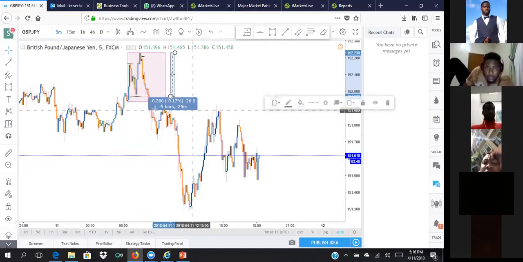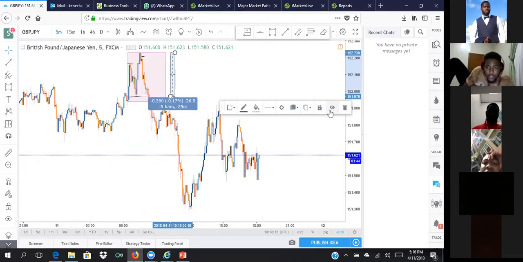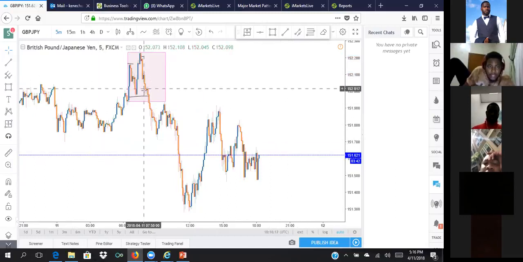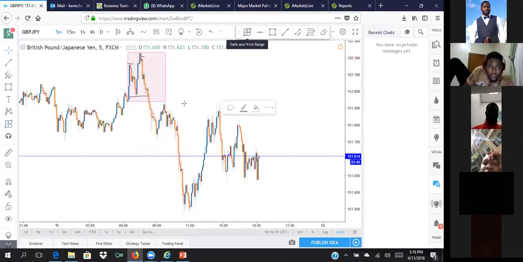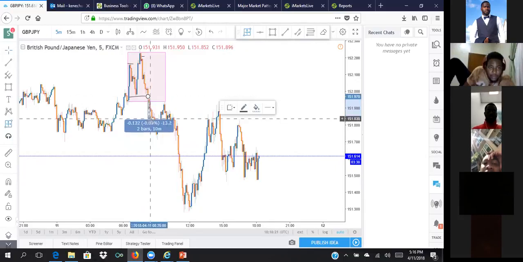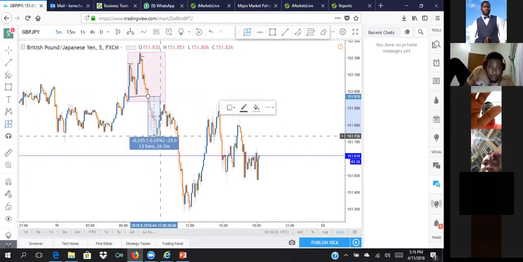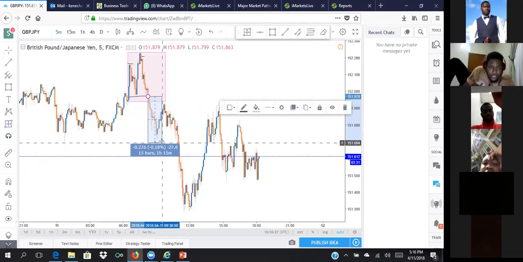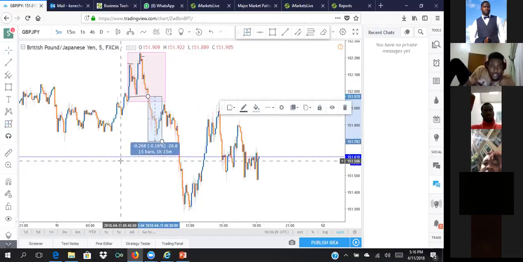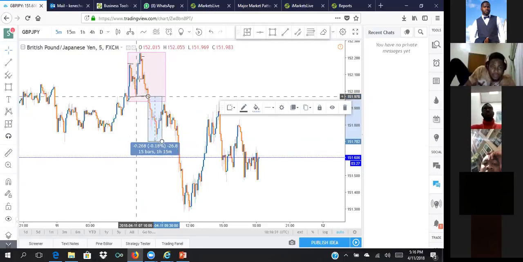Okay, sorry. That's 26.0 pips. I don't know why that's going down. And then I took my pip measurement as well, and I dragged this down. This is 23. Okay, let me even take this to 26. Now, did you notice what the market did? It respected this level.